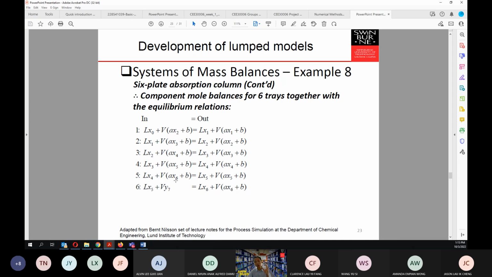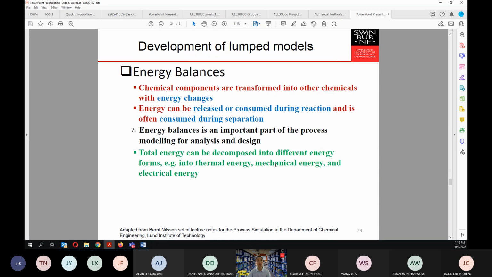If we have the same number of equations as the variables that we want to solve, it means we have a unique problem to be solved. In this regard, because everything is given in linear form, this is a linear algebraic equation, so we can simply solve it using matrix tools. In MATLAB we can easily solve this problem. We will discuss this more in the next lecture. So that's basically giving you the model.